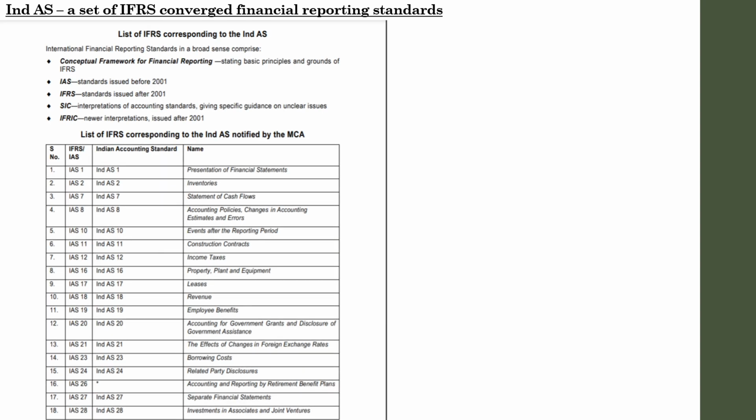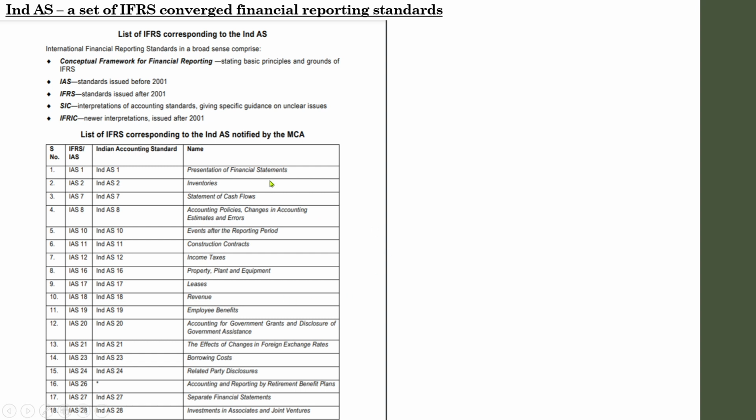So here is the list of IFRS corresponding to Ind AS. Since Ind AS is a converged form of the accounting standards of our country with the IFRS, the international accounting standards and the accounting standards of our country are almost similar.